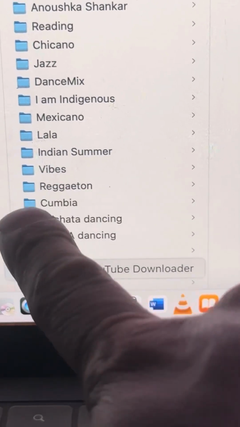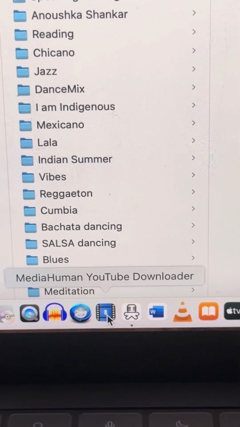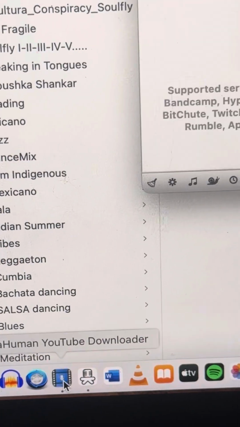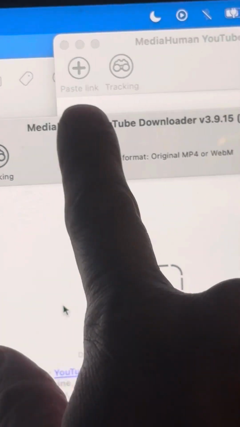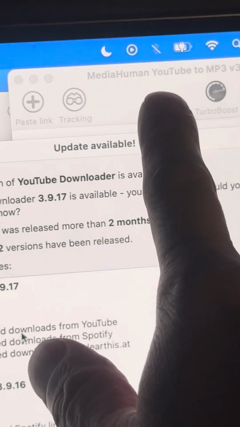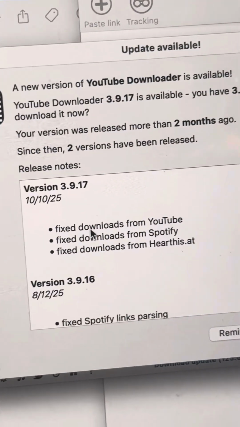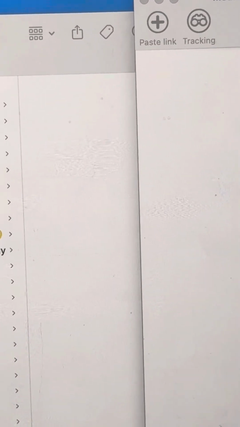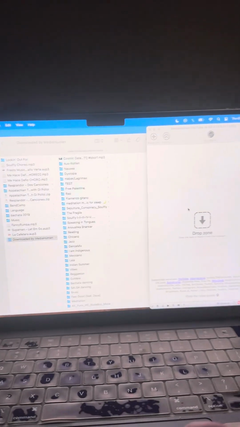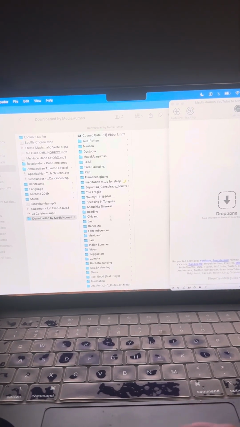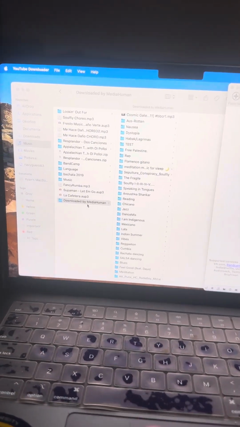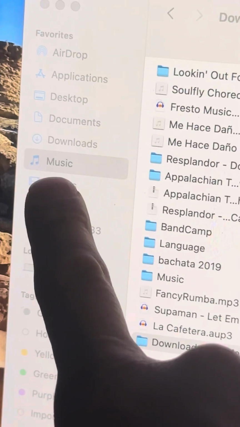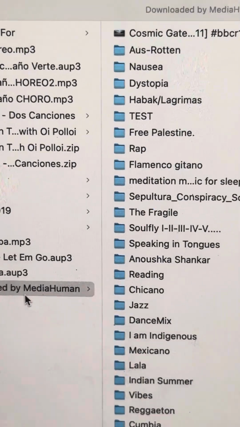This one is sort of the same one, but you can download YouTube videos. I'll open that just for the same thing. MediaHuman YouTube downloader, and the other one is YouTube to MP3. It wants me to update it, but not now. All right. So what you do, as you can see, I have a lot of music right here. It's in my YouTube downloaded by MediaHuman. It's in my music folder.